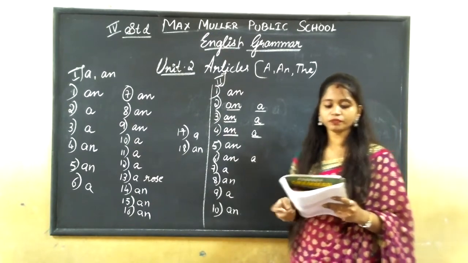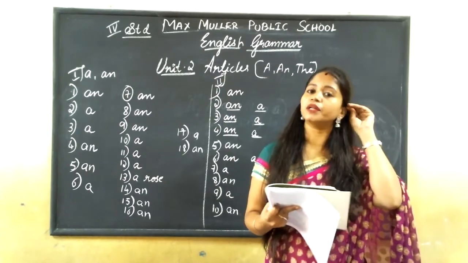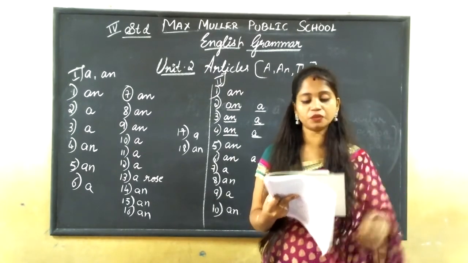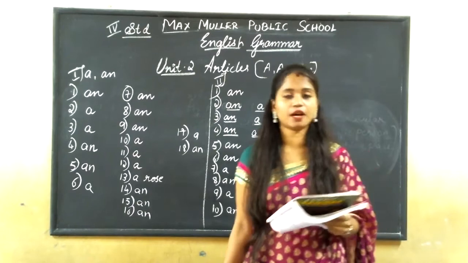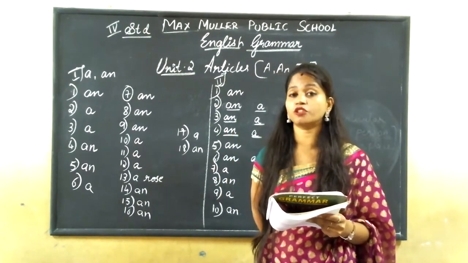Yes, no? Now see, we use a or an with singular countable nouns. I told you already. We use a with singular nouns which begin with consonant sounds.